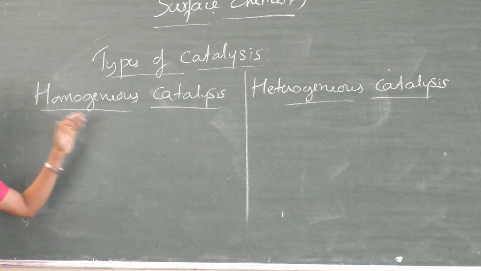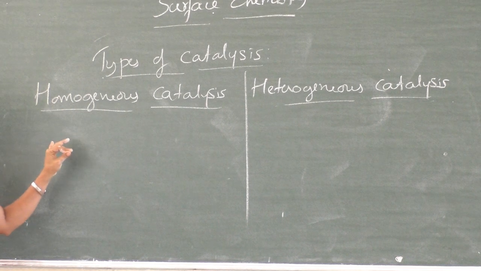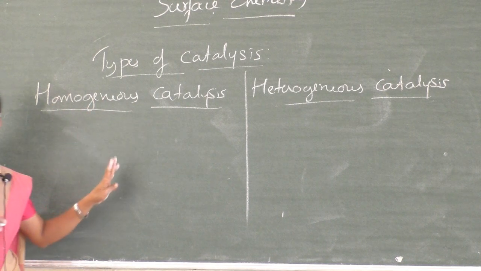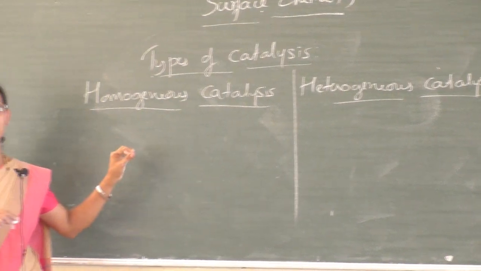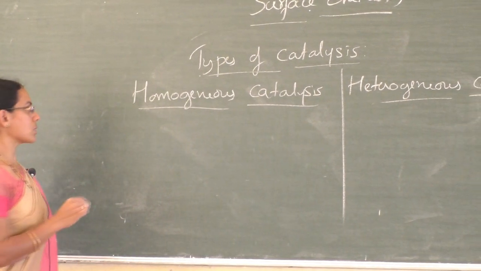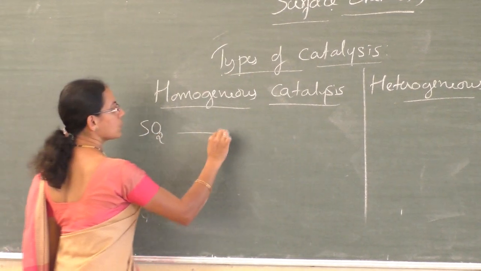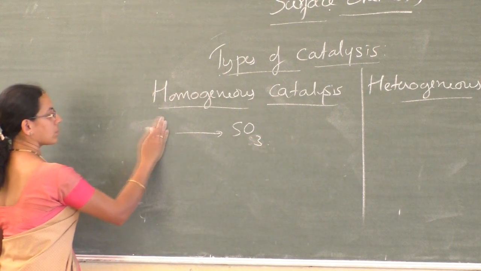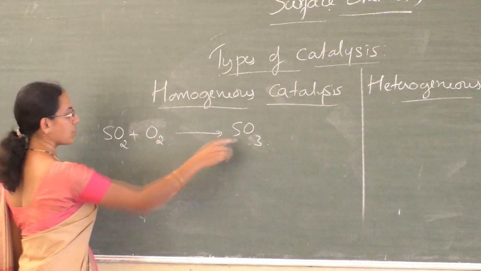Homogeneous catalysis means the physical state of the reactant, product and the catalyst are the same. Such a type of catalytic process is called homogeneous catalysis. The reactant, product and catalyst are in the same physical state, liquid or gas. That is called homogeneous catalysis. For example, oxidation of sulfur dioxide to sulfur trioxide, SO2 plus O2.